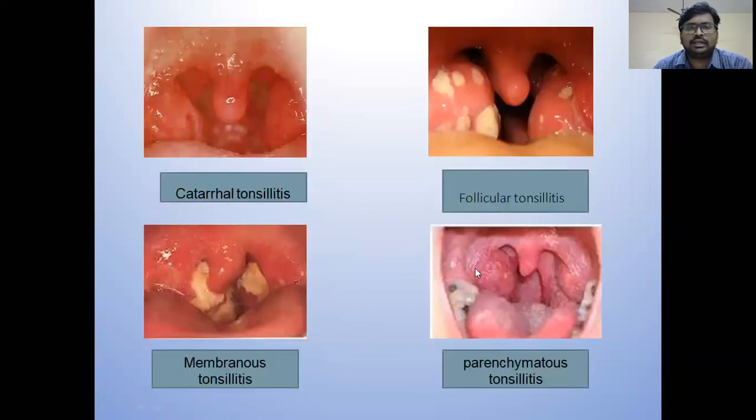See, catarrhal tonsillitis can be rarely diagnosed clinically because it presents with just congestion. Follicular you can clearly diagnose because you see the crypts, the openings of the crypts covered by white patches or white spots, yellowish white spots. If you don't treat at this stage, these white spots coalesce to form a membrane. Ultimately, the parenchyma of the tonsil is involved, causing hypertrophy of the tonsil.